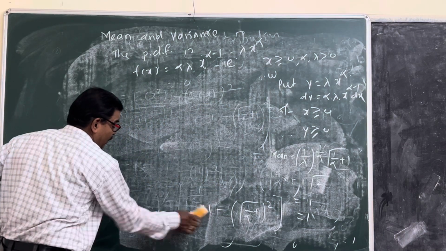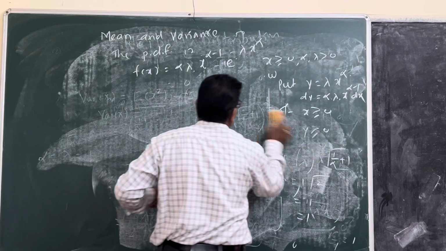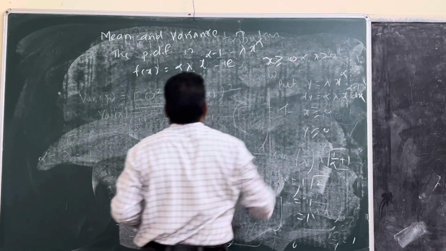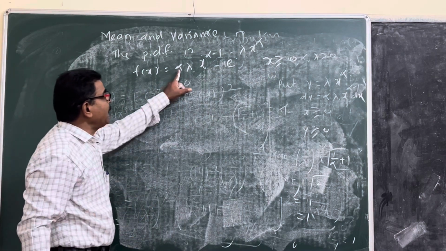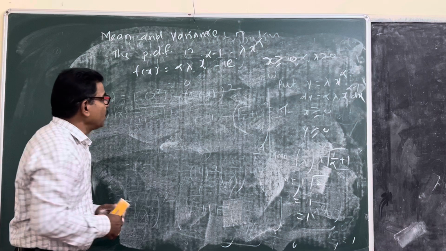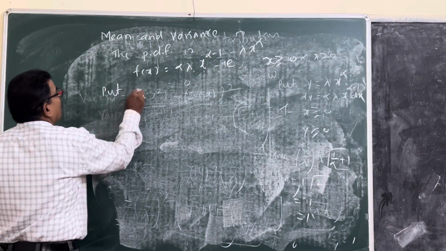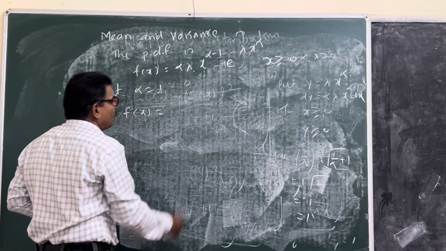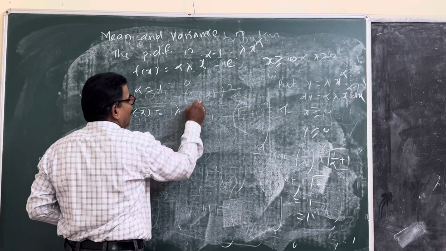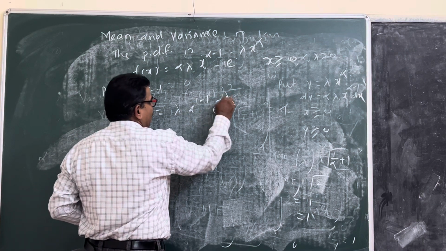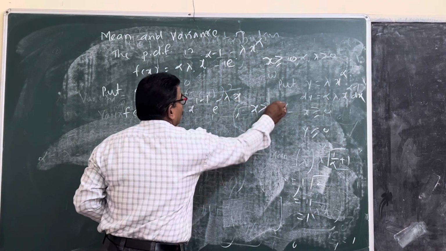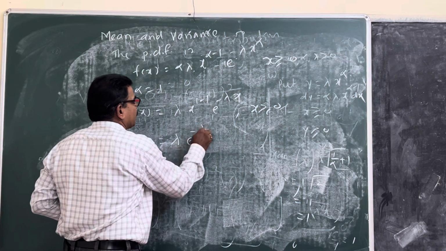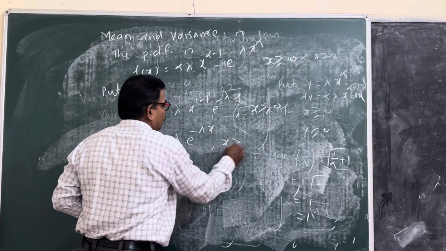A particular case: the exponential distribution is a particular case of the Weibull distribution. If alpha equal to 1, we get f of x equal to lambda x raised to 1 minus 1, e raised to minus lambda x, that is lambda e raised to minus lambda x for x greater than or equal to 0.